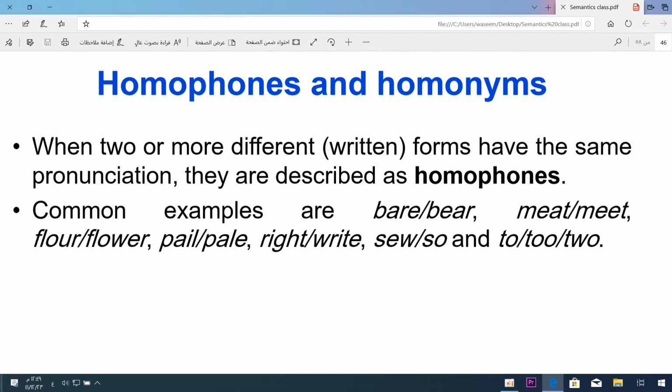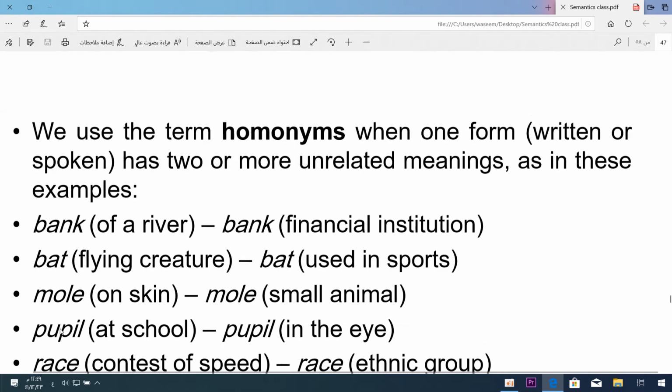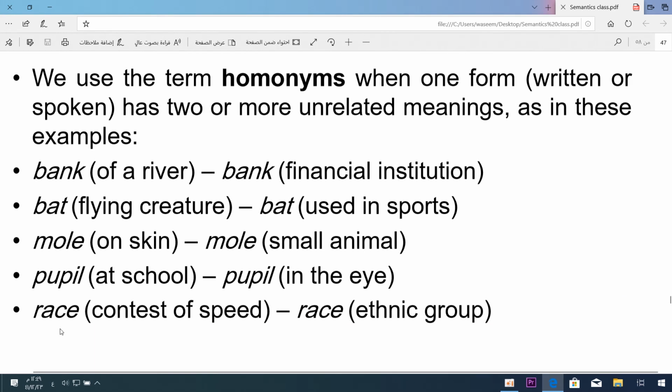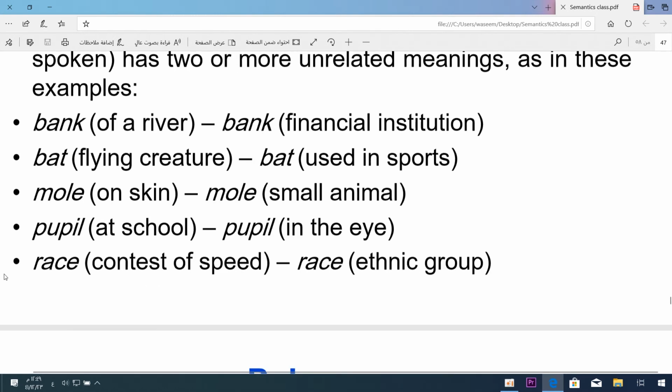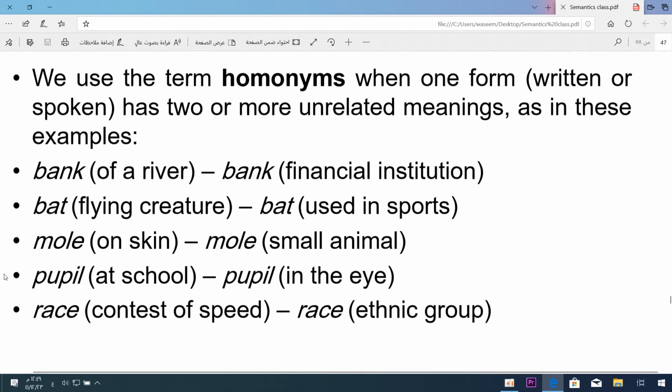We use the term homonyms when one form, written or spoken, has two or more unrelated meanings, as in these examples. So remember, homonyms have several unrelated meanings. Okay, bank of a river. And bank can mean financial institution.